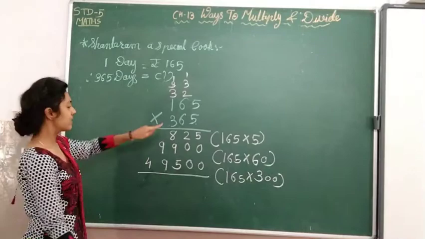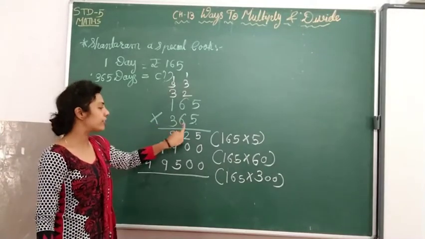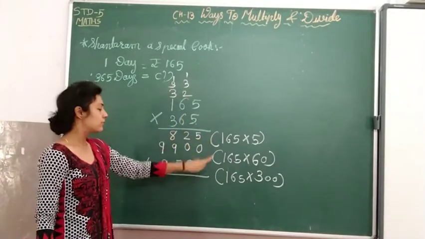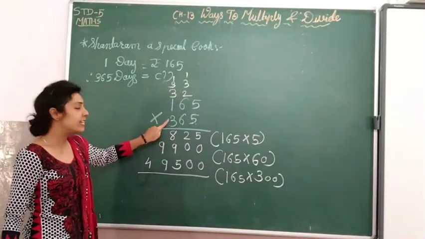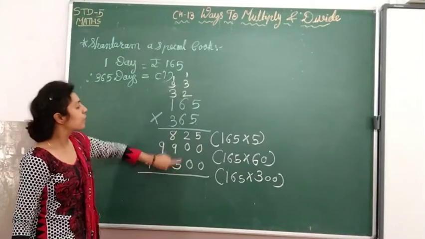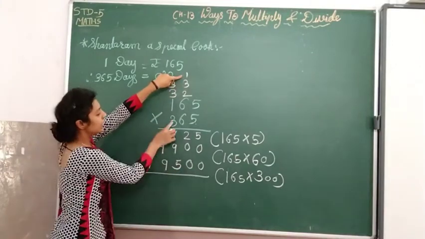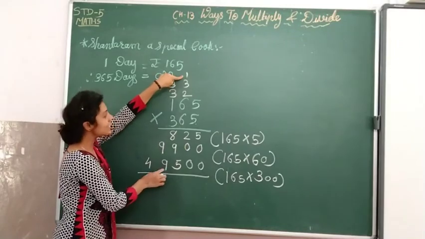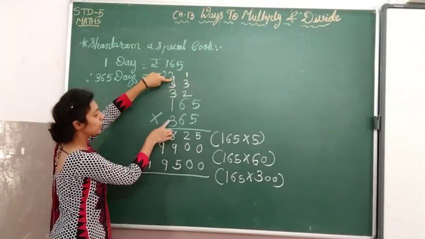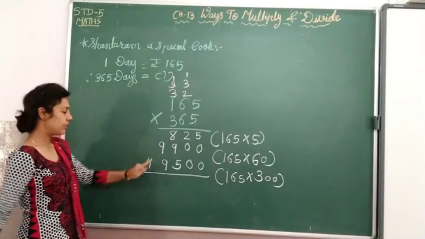Once again, let's check. We'll start from 3. After 3, on the right side, 2 digits. So for 2 digits we kept 2 zeros here. Then we'll start: 3 5s are 15, 1 is carried forward. 3 6s are 18 and 1 is 19. 9 is here, 1 is carried forward. 3 1s are 3 and 1 is 4.